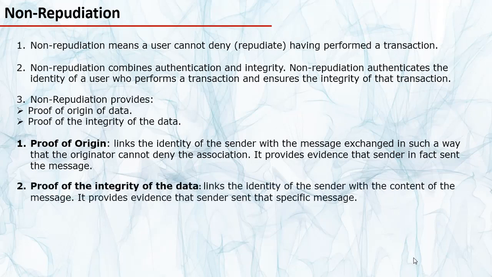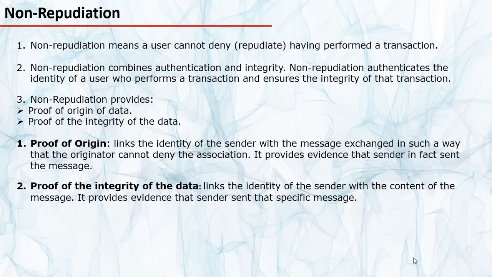Proof of the integrity of the data. What this means is non-repudiation associates the identity of the sender with the content of the message. It provides evidence that the sender sent that specific message. The sender cannot claim to have sent a message with a different content. We know from our previous discussions how authentication and integrity work.